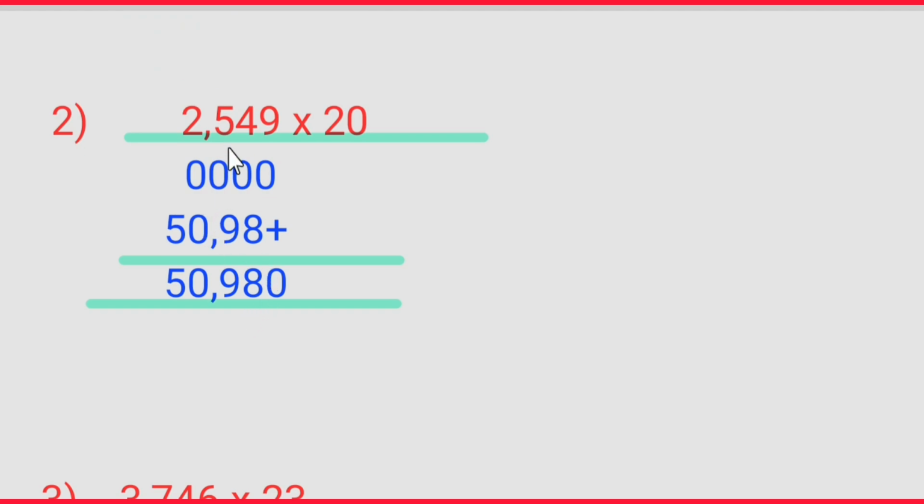second one, 2,549 multiplied by 20. So the same thing here. Again, if you multiply any number with 0, you will get 0 as the answer. 2 9s are 18, 8, 1 carry. 2 4s are 8 plus 1, 9. 2 5s are 10, 0, 1 carry. 2 2s are 4 plus 1, 5.